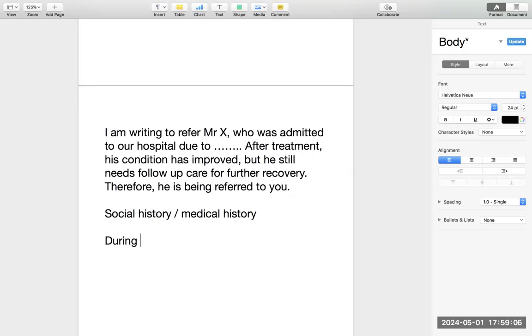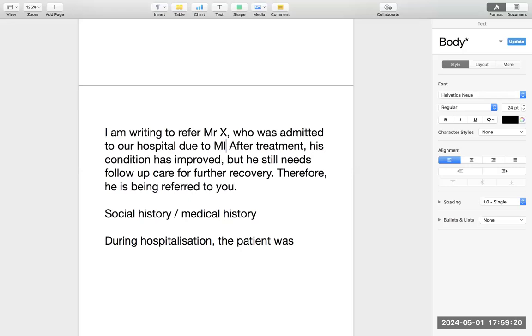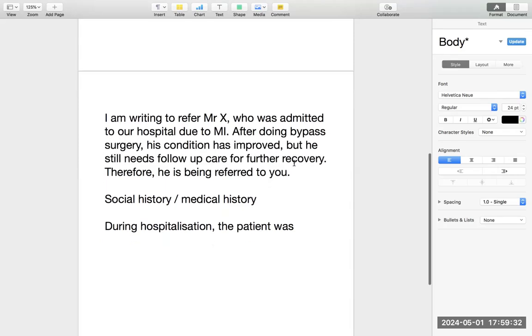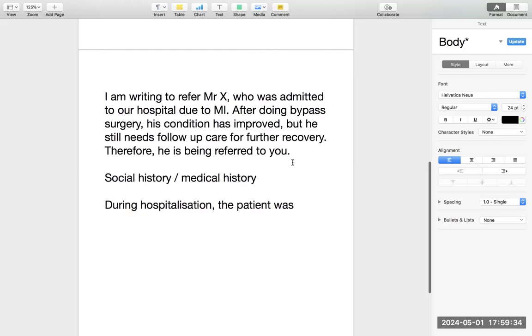The third paragraph would be about the hospitalization. In this paragraph, you just have to take care of the tenses. During hospitalization, the patient was given this and this thing. Suppose the patient was admitted due to myocardial infarction, that means heart disease. So you would have placed the stents after doing bypass surgery. Suppose you have done bypass surgery in the hospital. His condition has improved, but he still needs follow-up care. Therefore, he is being referred to you.